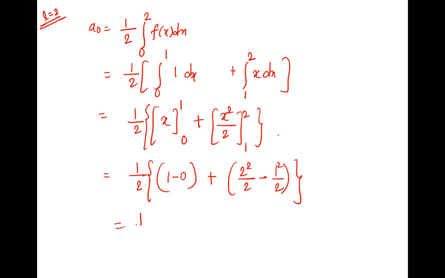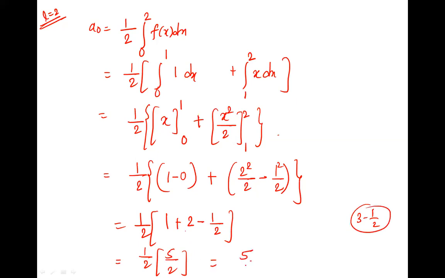Okay. So that is 1/2 into 1 plus 2 square 4 by 2 is 2 plus minus minus 1 by 2. Check how much it is. 1/2, 3 by 2. Okay. 3 minus 1 by 2, 6 minus 1, 5 by 2, I guess. Check: 1 plus 2, 3 minus 1 by 2, 6 minus 1, 5 by 2, right? So 5 by 4, is it? A naught? Yes. Right. So your A naught is 5 by 4. You can check.